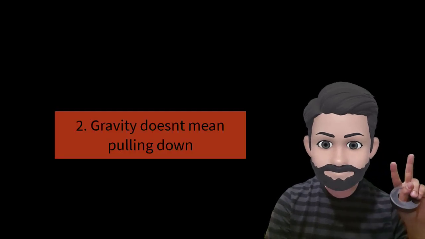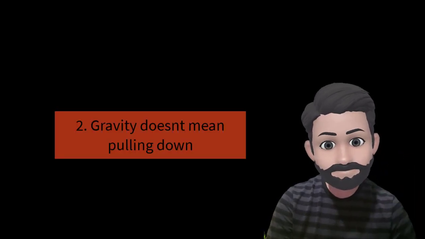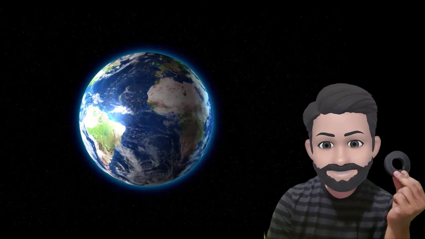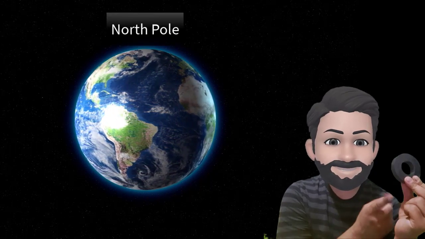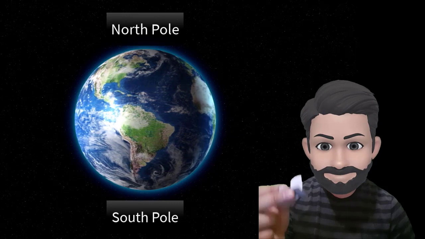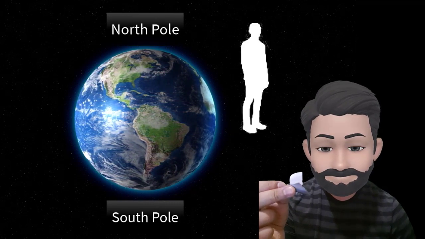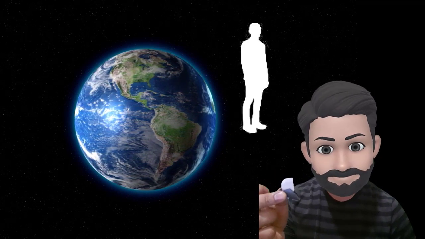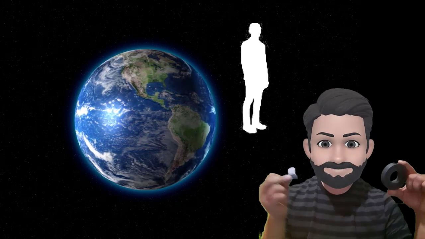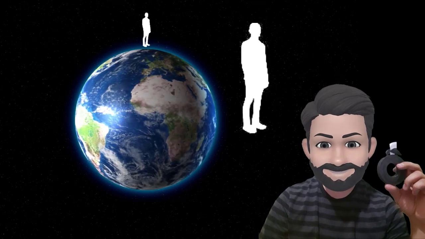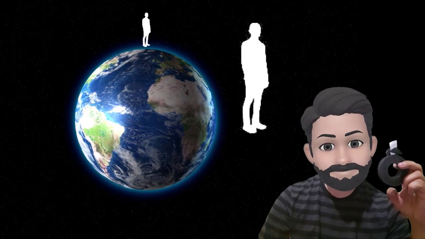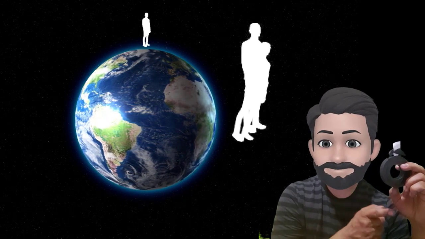Using these magnets and point number 2, I'll show you a very interesting thing about our home planet, the Earth. Consider this big magnet, the Earth, and this portion is the North Pole, and this is the South Pole, and this is Mr. Doji. The white paper is Mr. Doji's head. So when it comes to the North Pole, Mr. Doji will be staying like this. Now, what happens when Mr. Doji comes towards the South Pole?